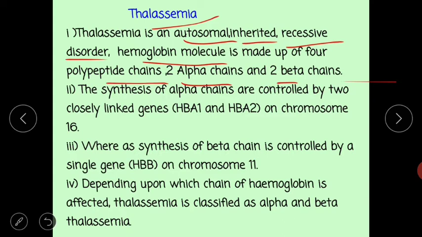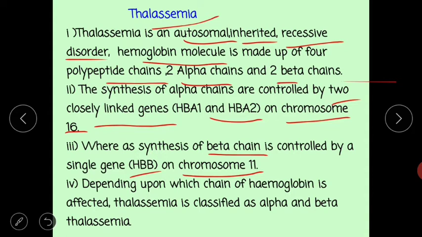The synthesis of alpha chains is controlled by 2 closely linked genes, HBA1 and HBA2, present on chromosome number 16, whereas the synthesis of the beta chain is controlled by a single gene, HBB, present on chromosome 11. The alpha chain is related to chromosome 16.